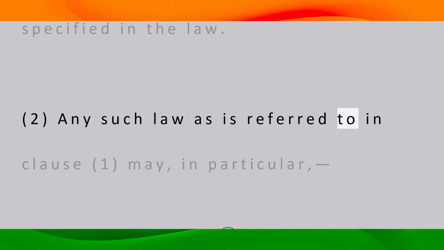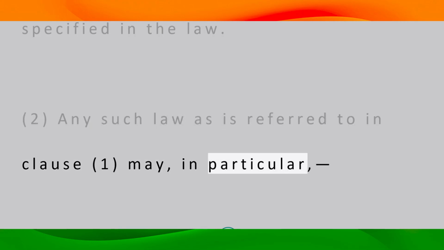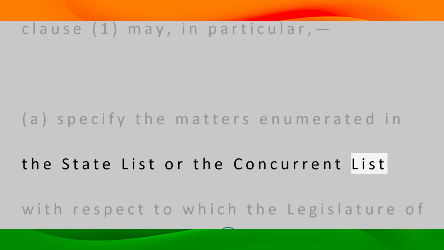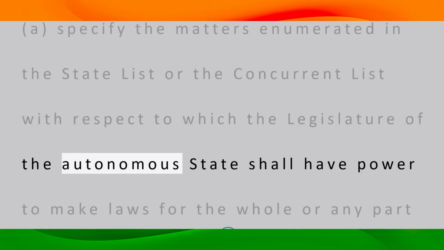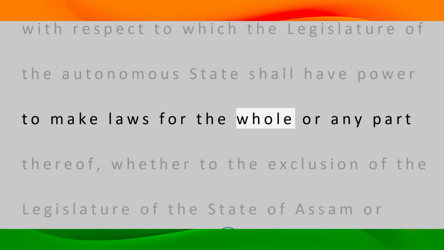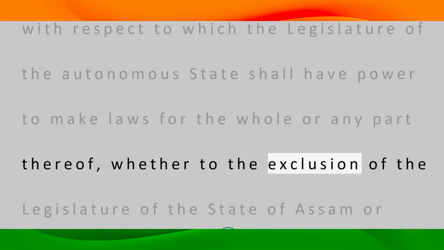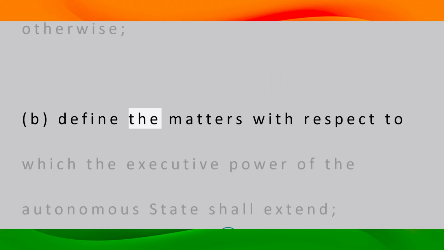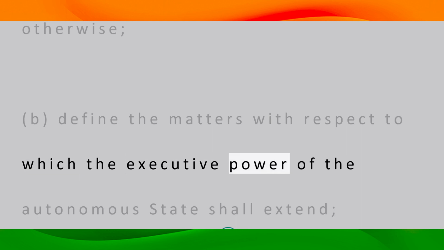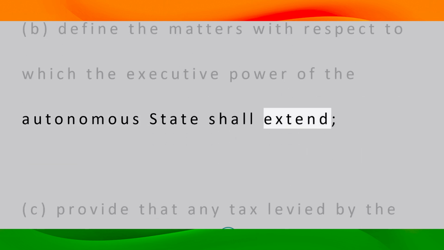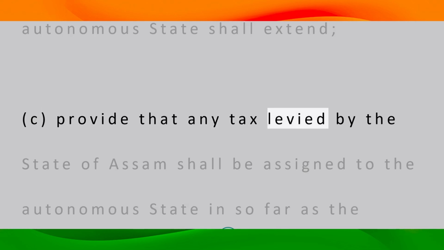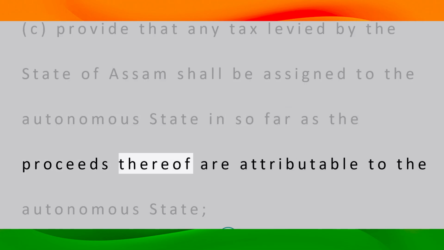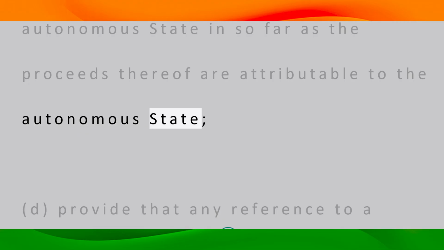2. Any such law as is referred to in Clause 1 may, in particular, a. Specify the matters enumerated in the state list or the concurrent list with respect to which the legislature of the autonomous state shall have power to make laws for the whole or any part thereof, whether to the exclusion of the legislature of the state of Assam or otherwise. b. Define the matters with respect to which the executive power of the autonomous state shall extend. c. Provide that any tax levied by the state of Assam shall be assigned to the autonomous state in so far as the proceeds thereof are attributable to the autonomous state.